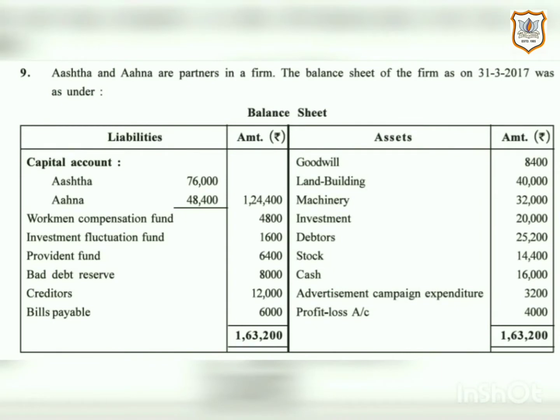Hello everyone, welcome back. Today we are going to do question number 9 of your textbook on page number 208. So here is question number 9. Astha and Ahna are partners in a firm. The balance sheet of their firm is given here.